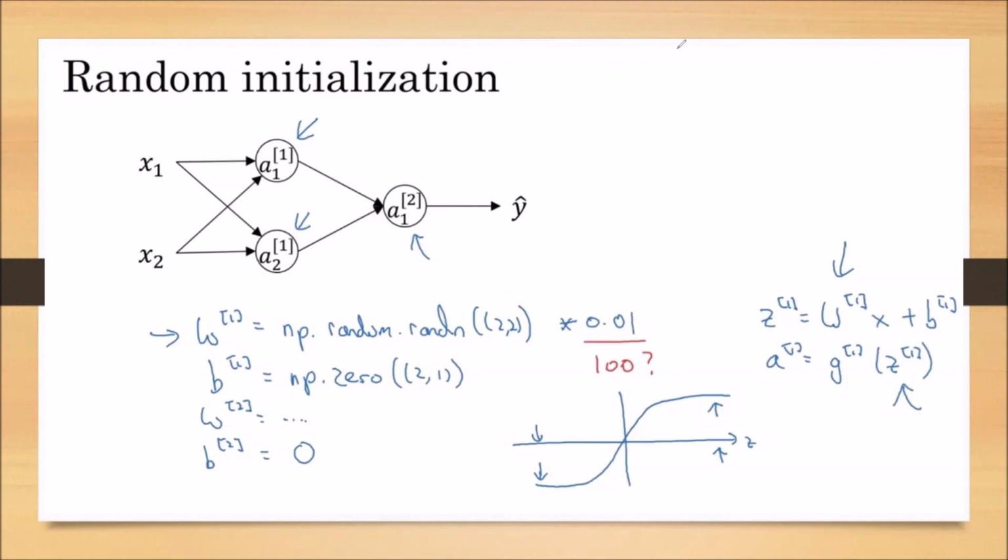This is how, in the neural network, we initialize the parameters. Why are we initializing? Because the parameters are in our hands. Finally the gradient descent algorithm will select very good values, but first we have to start with some values. So that's why we are initializing W2 with very small values and b2 with zeros.